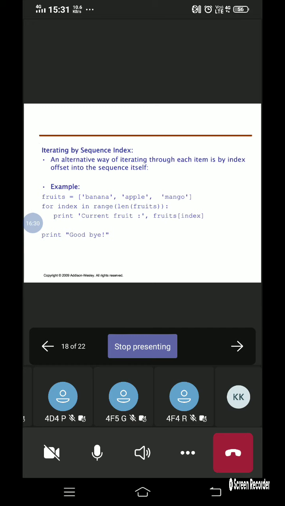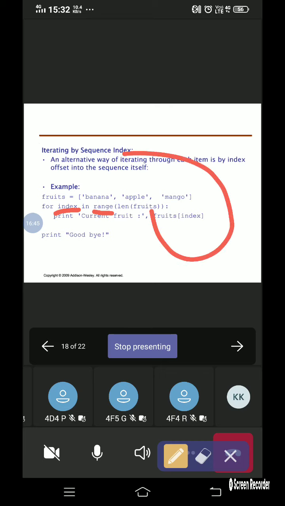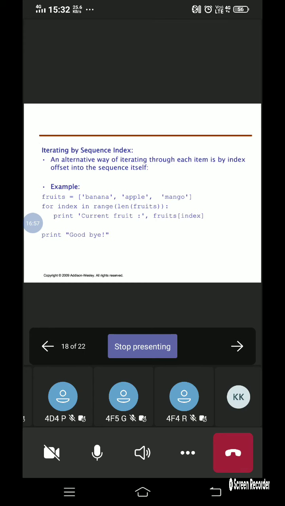So I will be writing for index in range, and then in the brackets I will be specifying len of fruits, whatever name you are going to give to the list, the set, or the dictionary. Then I will be printing. So this is the alternative way of iterating by the sequence index.